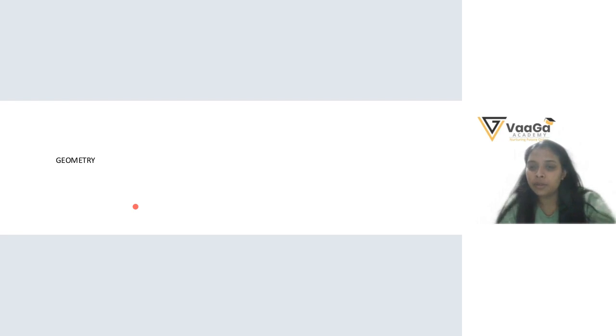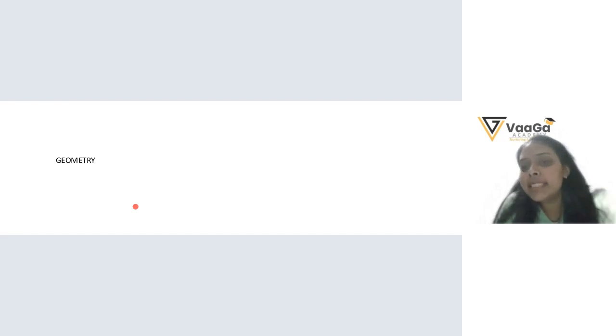No, not this. This is a kind of a square, a little bit rectangular. I think this is a square. This is a square, and then what is a rectangle? A rectangle looks like this.